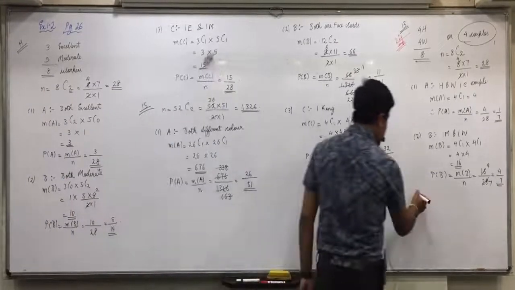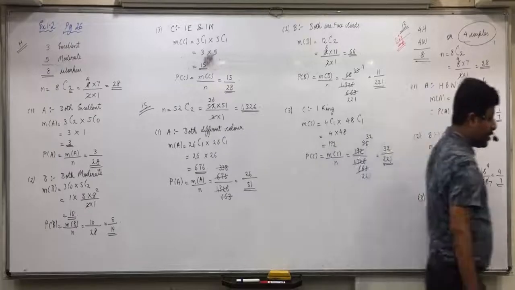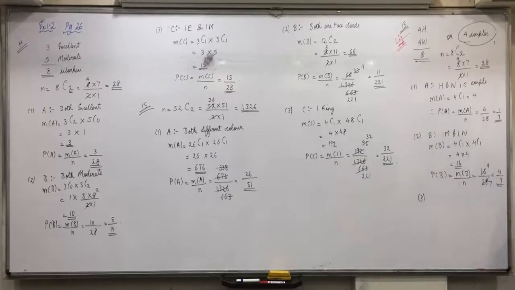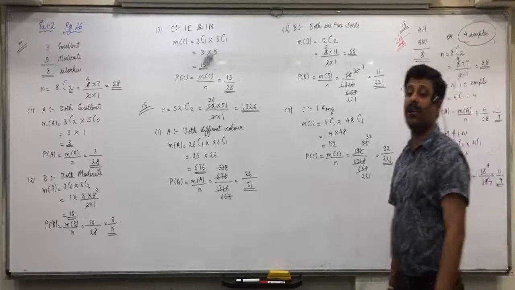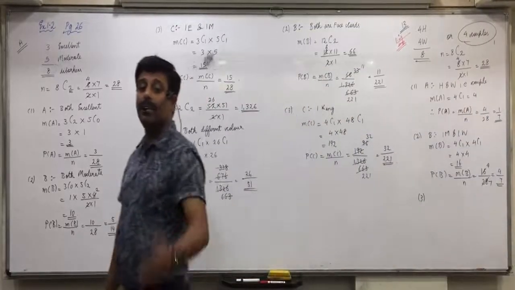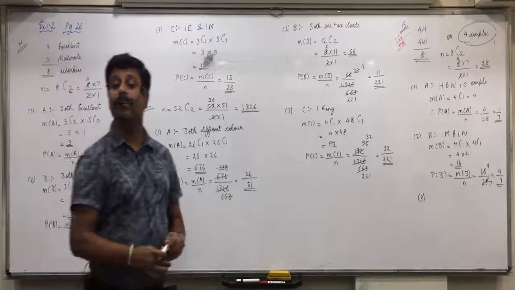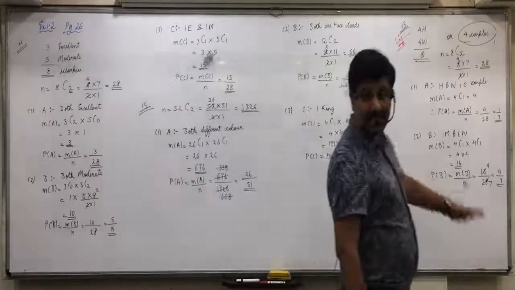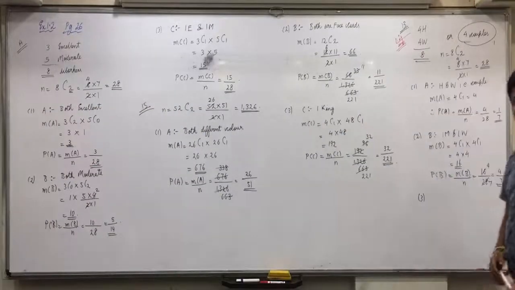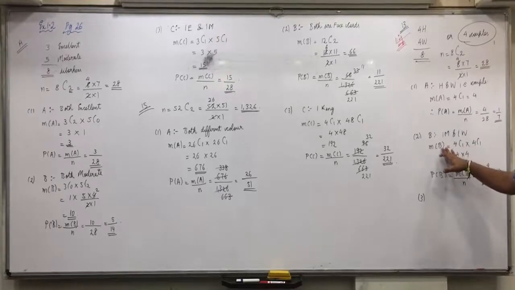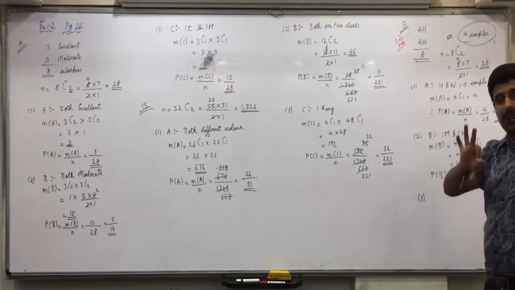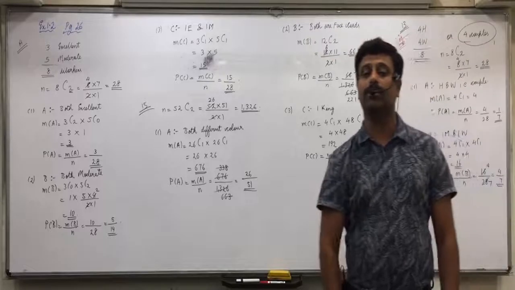And the third question: one is a man and one is a woman who are not husband and wife. The 16 outcomes of one man and one woman include husband and wife options also.